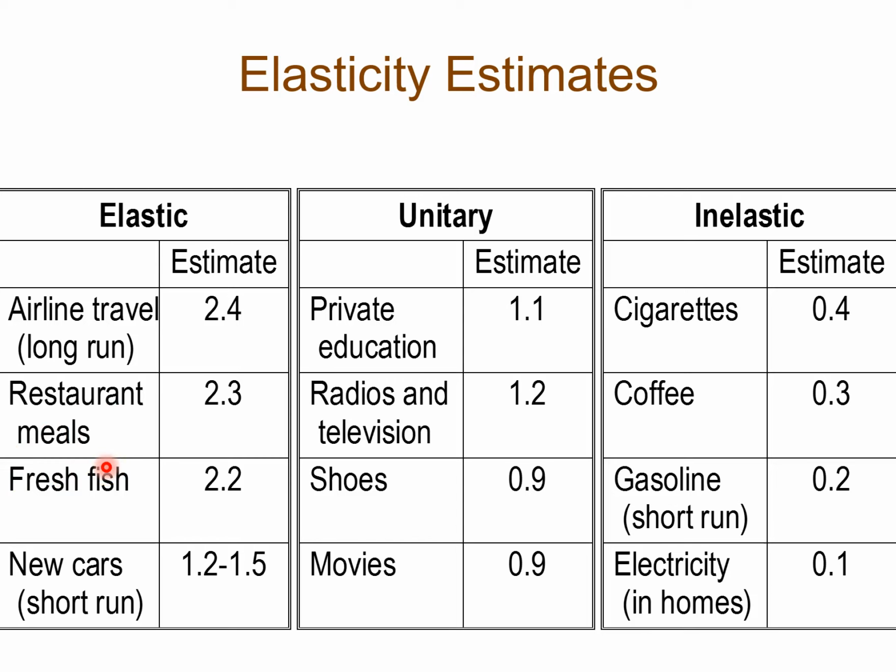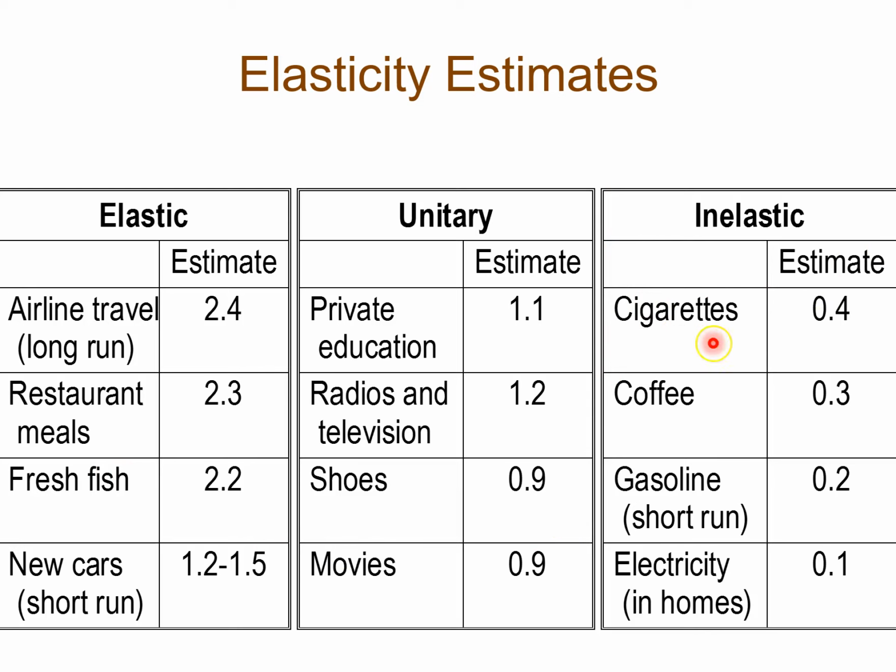In other words, you don't have to eat out. And luxuries tend to be more price elastic than necessities. And that kind of makes sense, right? A necessity, by definition, is something that you need. So when the price goes up, demand does not change a lot because it's needed. When the price of restaurant or luxuries go up, since you don't absolutely need it, the demand tends to drop more than necessities.